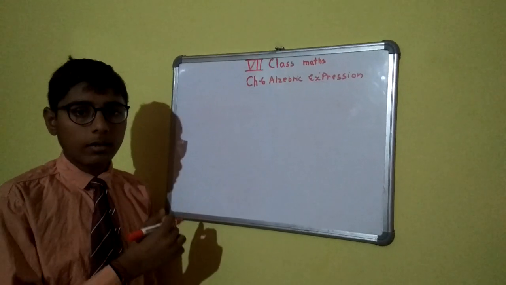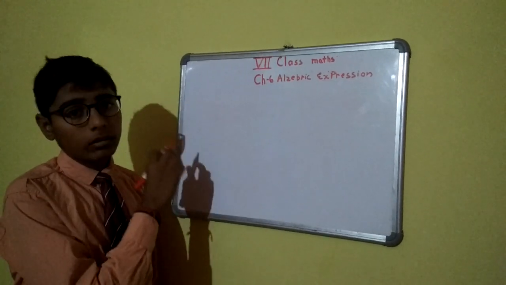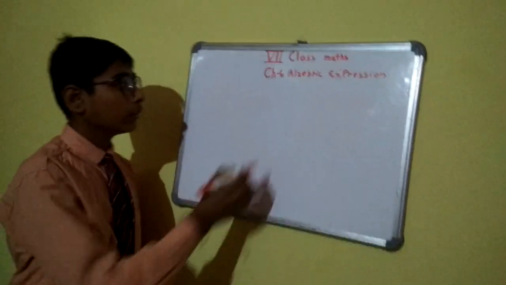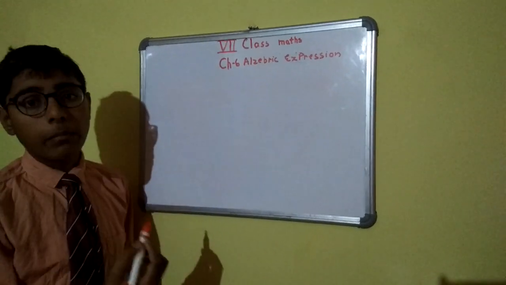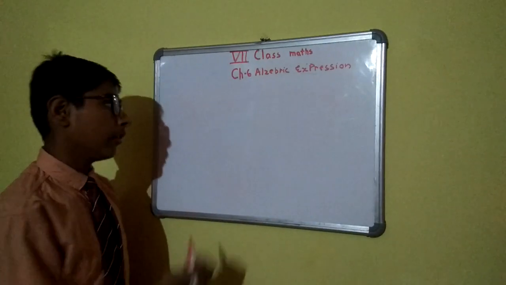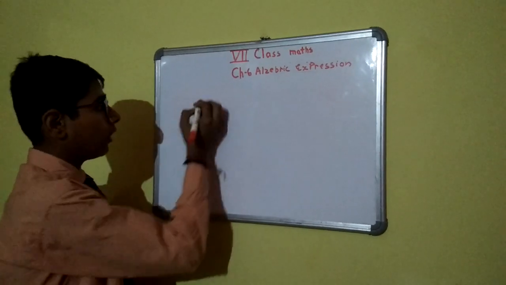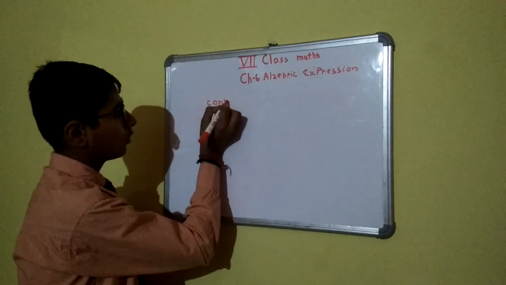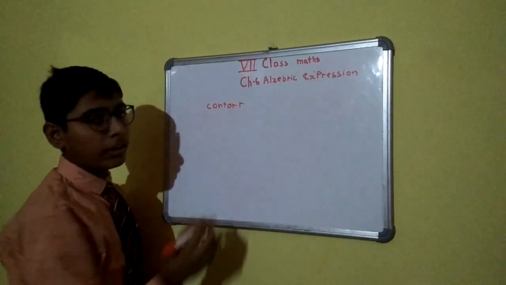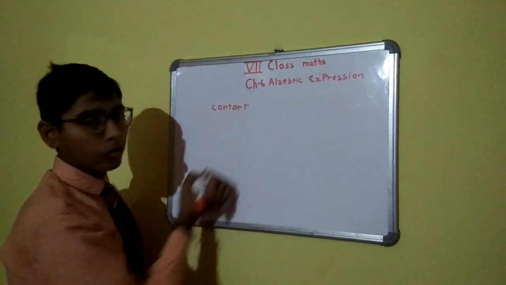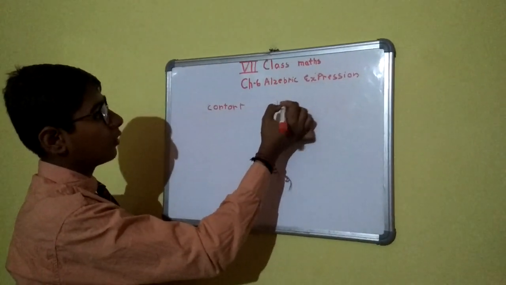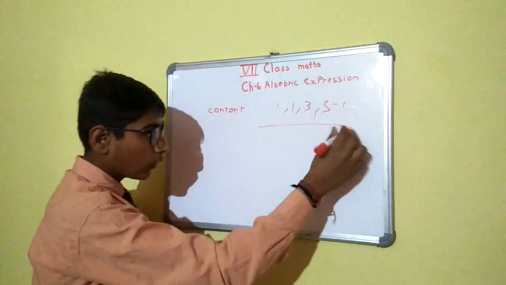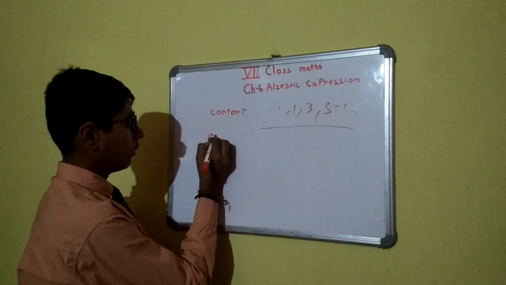Today I am teaching you class 7th math chapter 6, algebraic expression. Algebraic means alphabet, expression means number. There are two types: constant and variable. Constants are numbers. Constants are integers: -1, 1, 3, 5, -6.